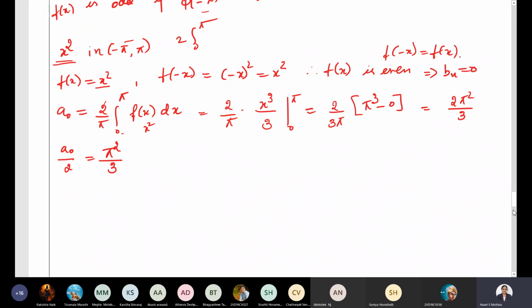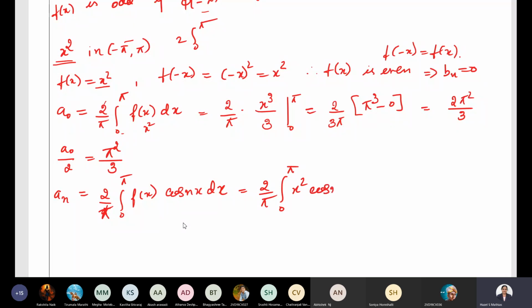Next, find An. What is the formula for An? 2 by pi into integration of 0 to pi of f of x cos nx dx. Yes, 2 times 0 to pi f of x cos nx dx. So that is equal to 2 by pi, f of x is x square into cos nx dx. Now how to integrate this?